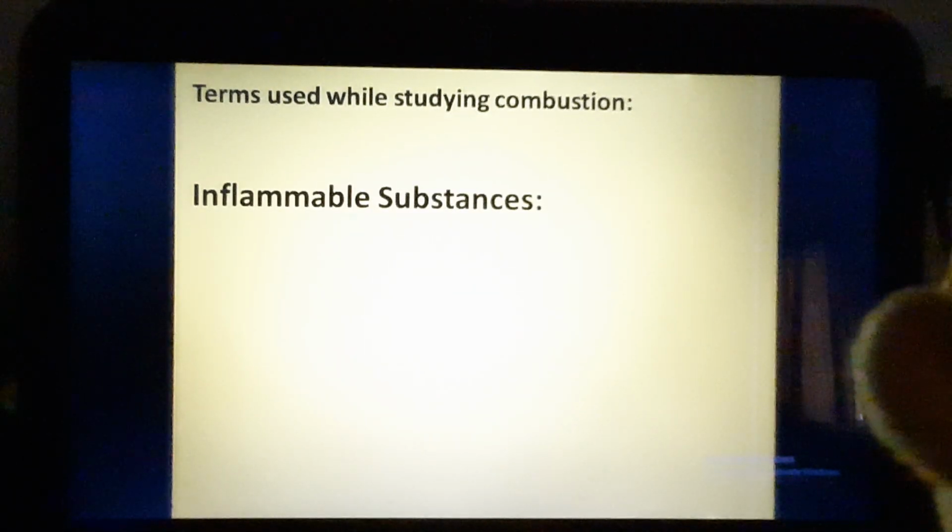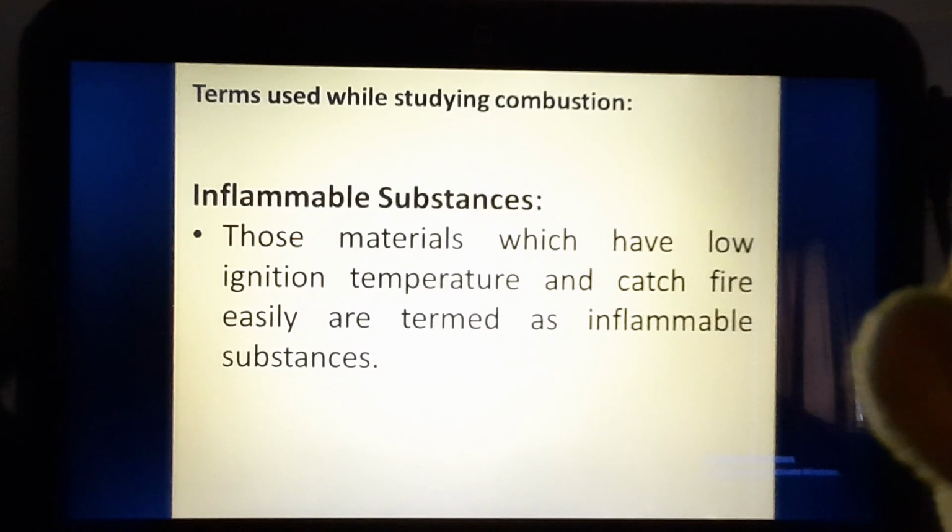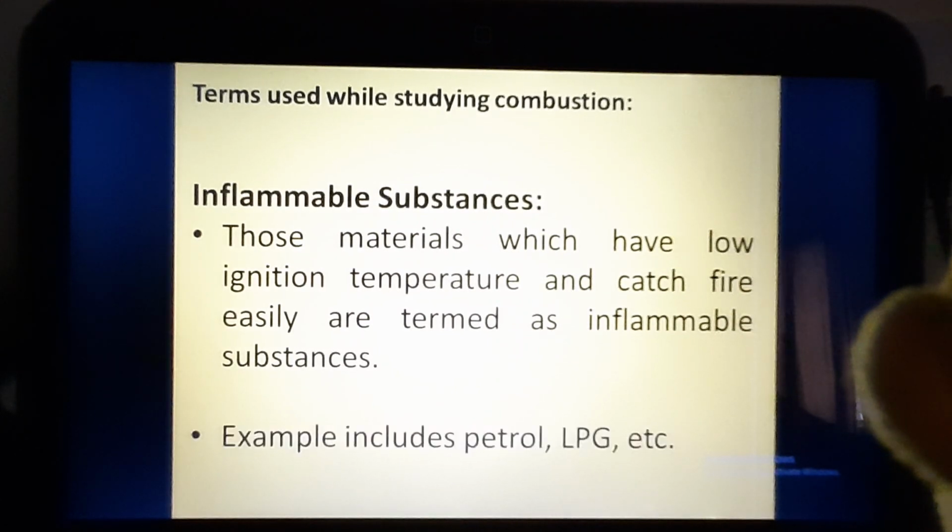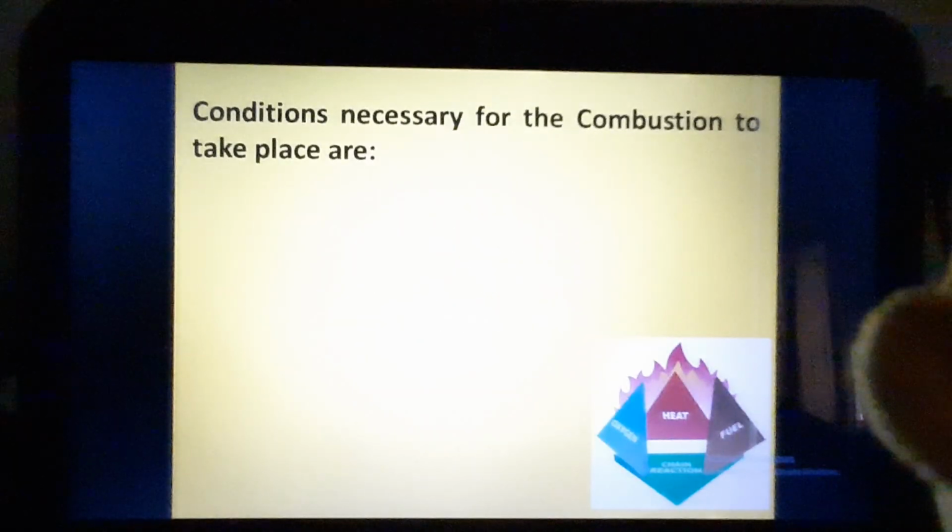Now, inflammable substances. Those materials which have low ignition temperature and catch fire easily are termed inflammable substances. That means they will catch fire easily. Examples are petrol, LPG, etc. Now there is a confusion between inflammable substances and flammable substances. They are not opposite to each other. They mean one and the same thing. Flammable substances are the substances which catch fire, and inflammable substances are also the substances which catch fire.